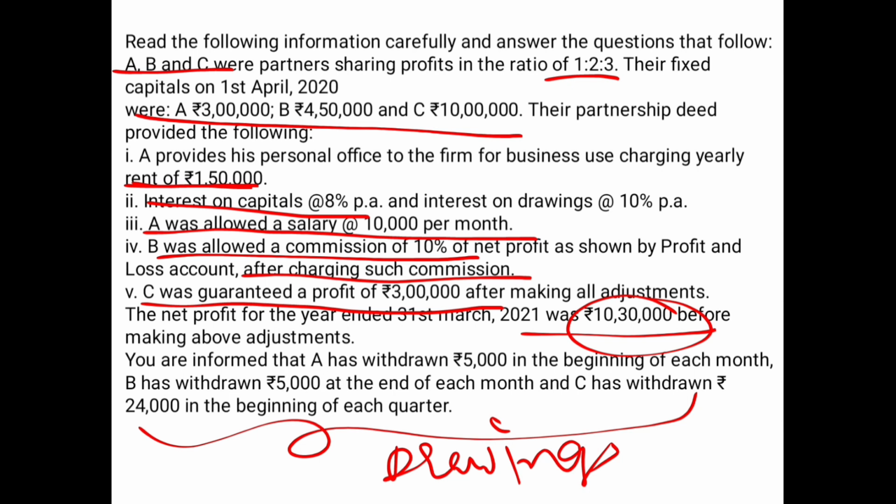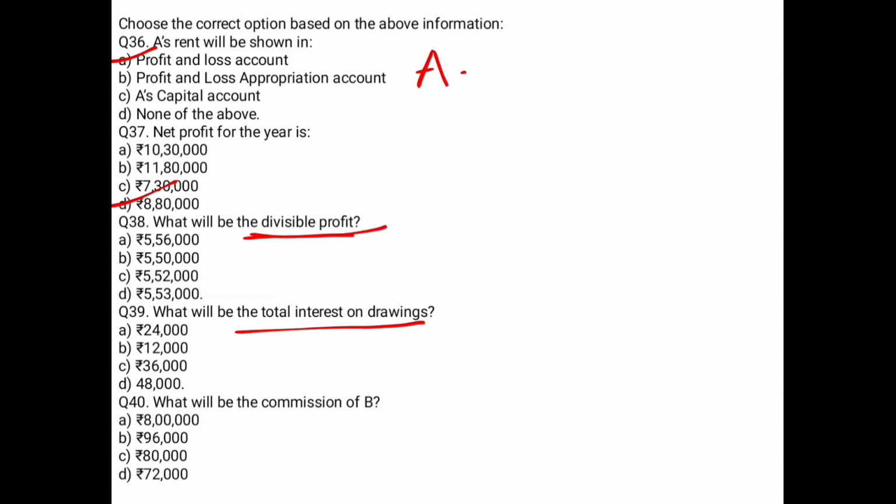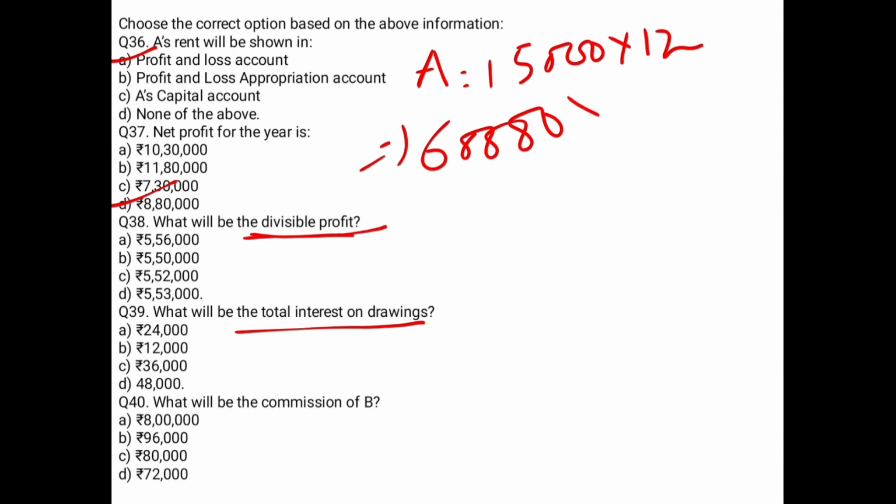First of all, A has withdrawn 5,000 in the beginning of each month. Right? So A ने 5,000 निकाले हैं. In the beginning of each month, you have to calculate it with 12. So this will give you 60,000. 60,000.